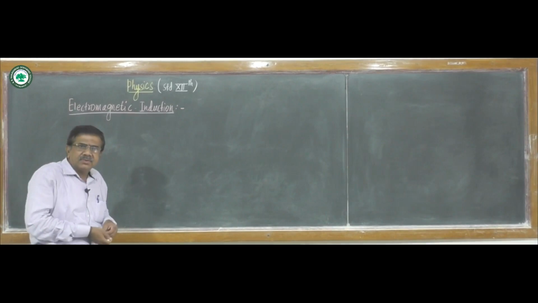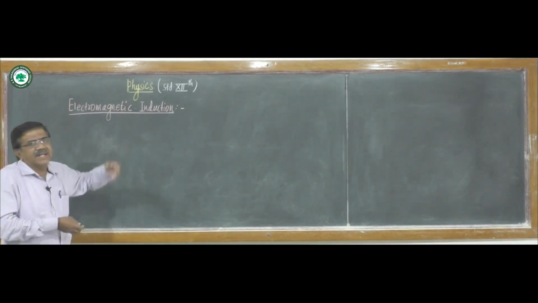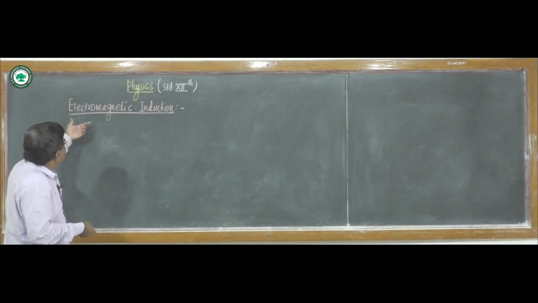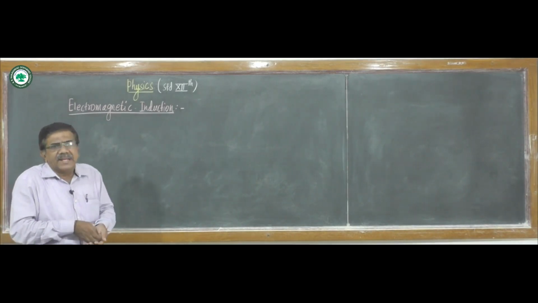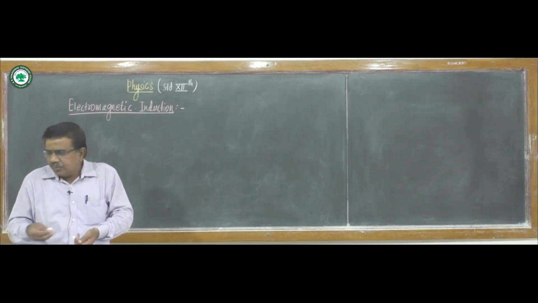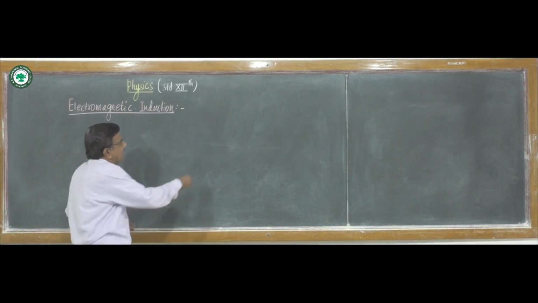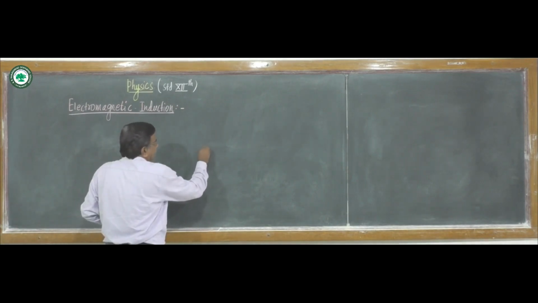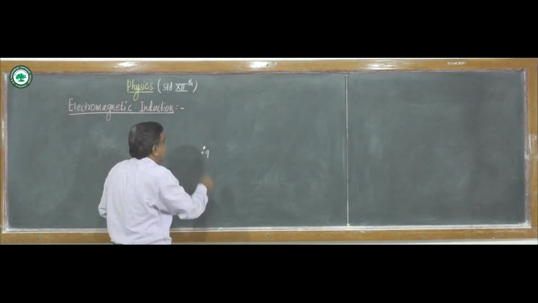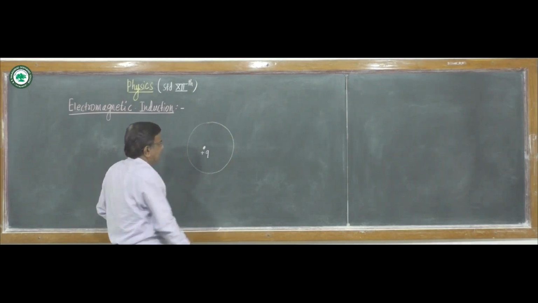Today we study a new chapter from 12th standard physics, that is electromagnetic induction. We know the stationary charge produces an electric field around it.